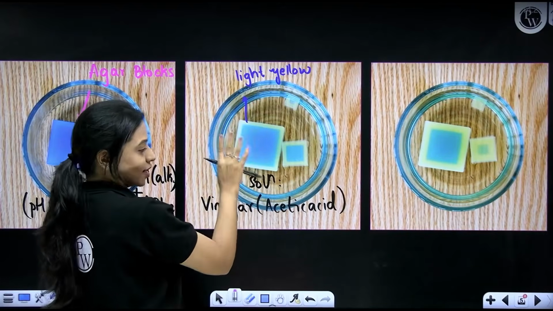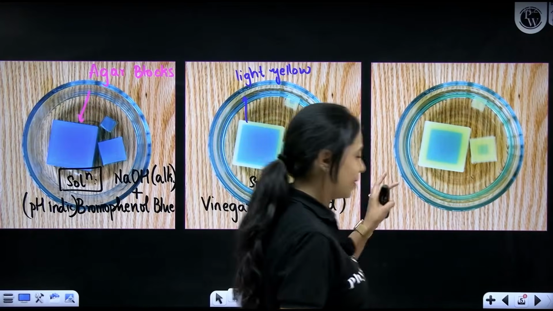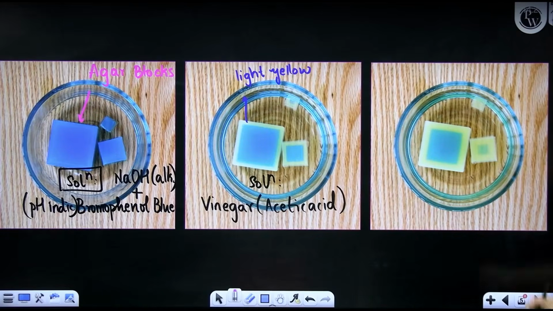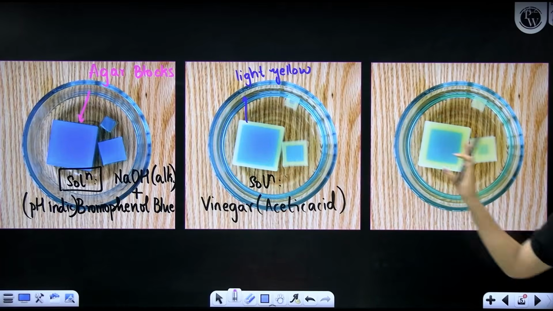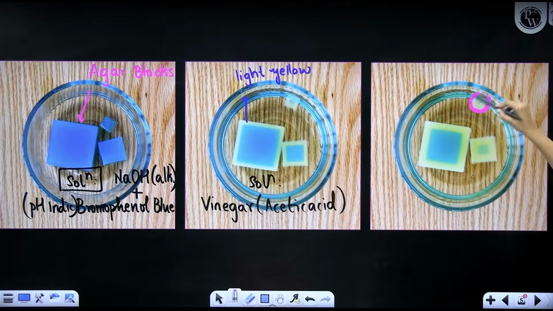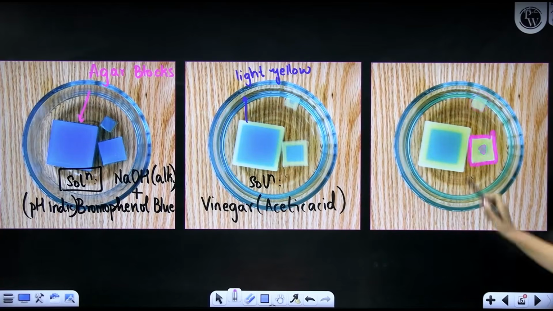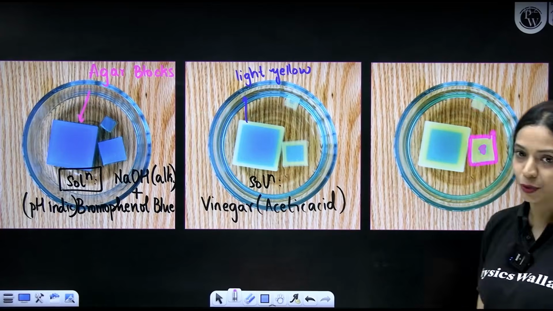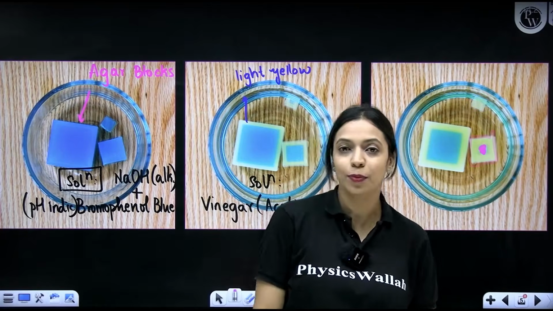So after you've placed it in acetic acid solution, you wait for some more time and then you check again. You can see that at the same amount of time, this has almost become fully light yellow. This one is almost yellow with a little bit of blue in between, but this one has a really long way to go. Now, what does this experiment prove to us?